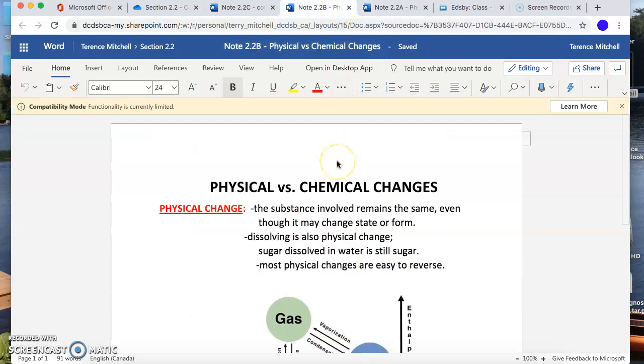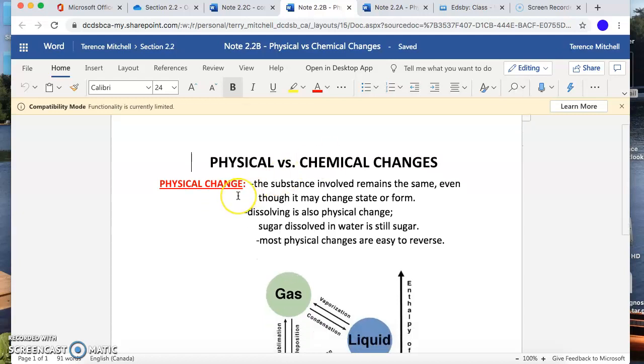Moving on to physical and chemical changes. So we've described how things look and how they act. Let's look at the changes. A physical change is when the substance stays the same. So if I rip a piece of paper in half, it's still paper. I've changed the size of it, I've changed the shape of it, but it's still paper, both pieces.